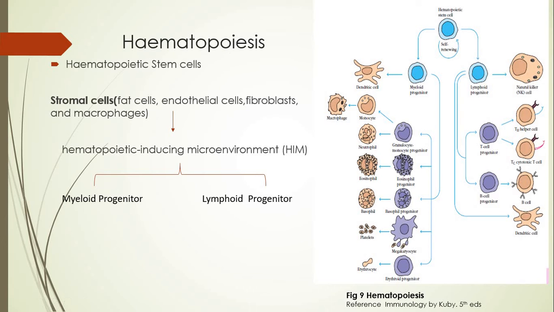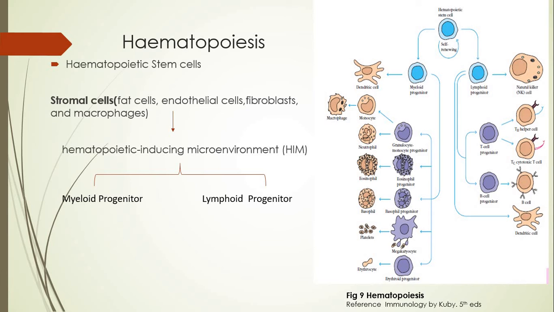Now in this region, there are a large number of HSC cells. HSC stands for hematopoietic stem cells. These hematopoietic stem cells are called multipotent cells. Multi refers to many, potent means ability. So multipotent cells are those cells which have the ability to differentiate into many different types of cells.